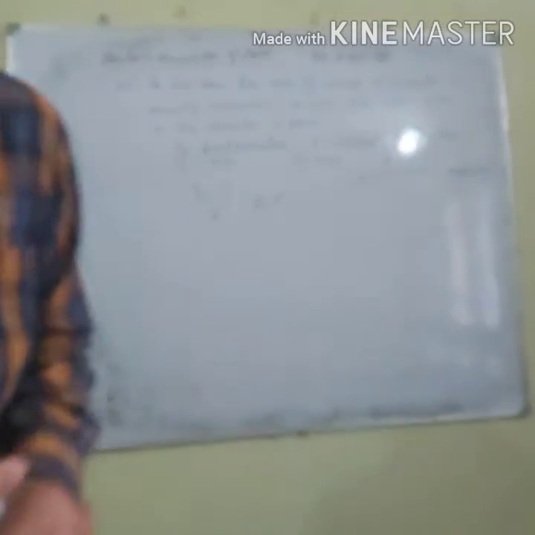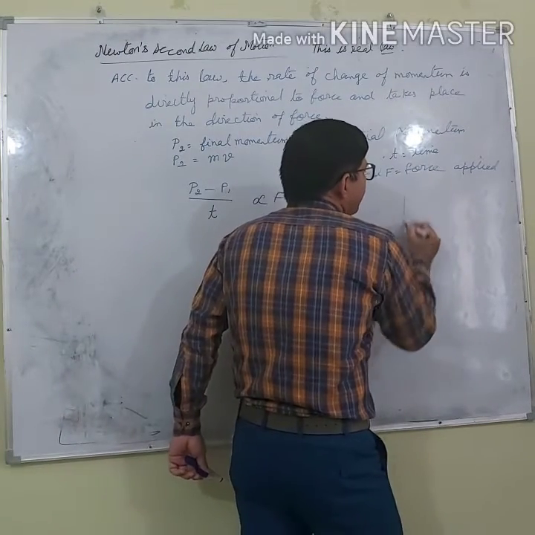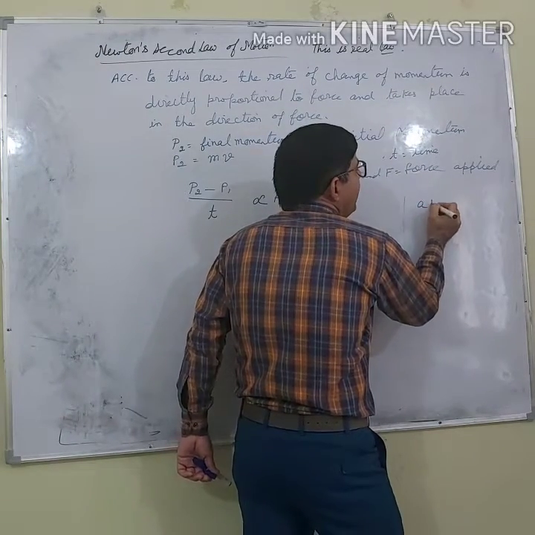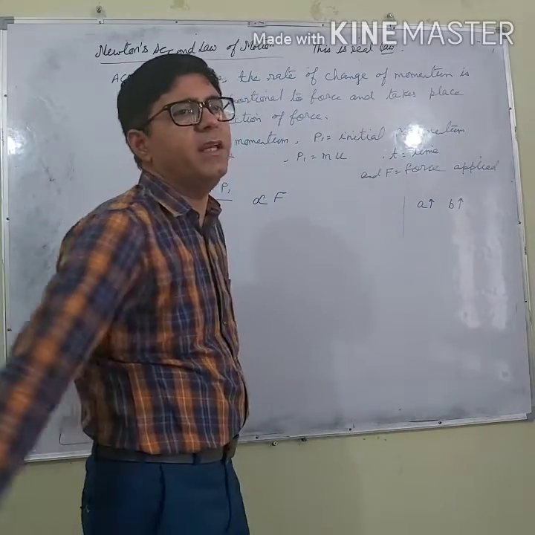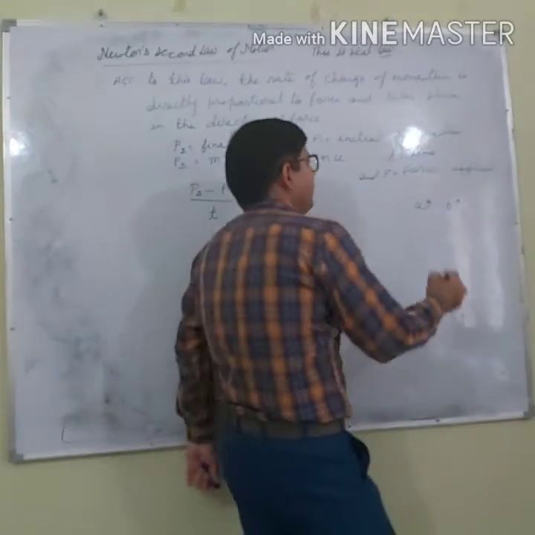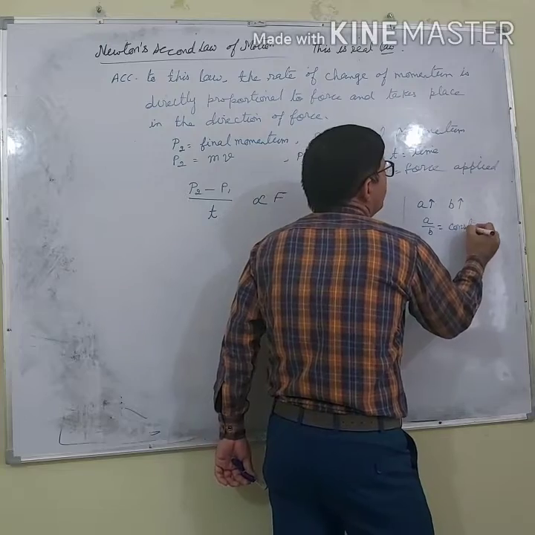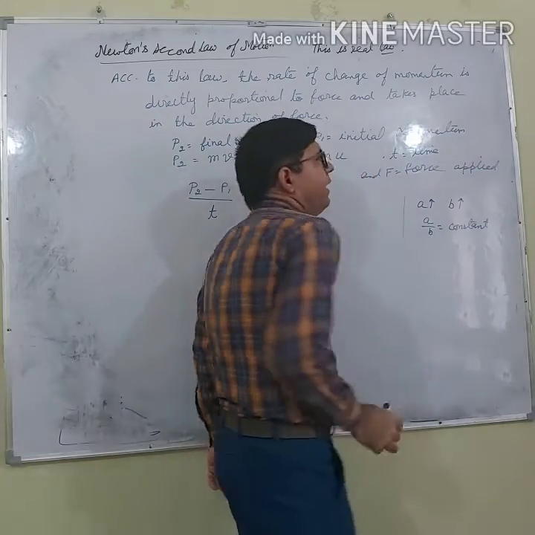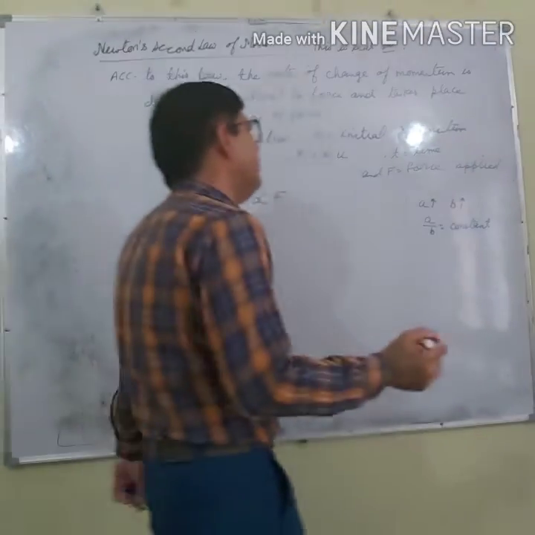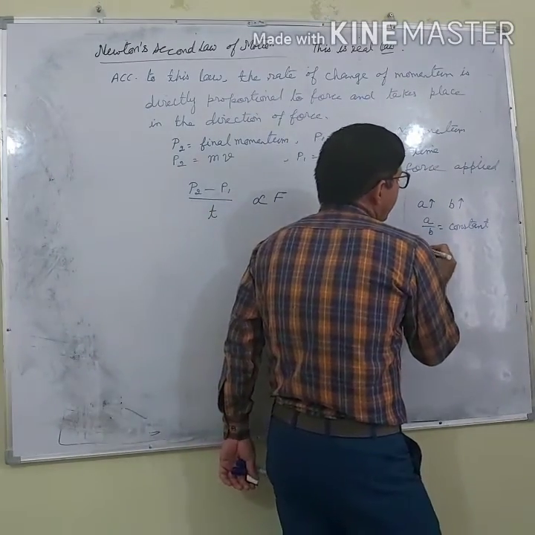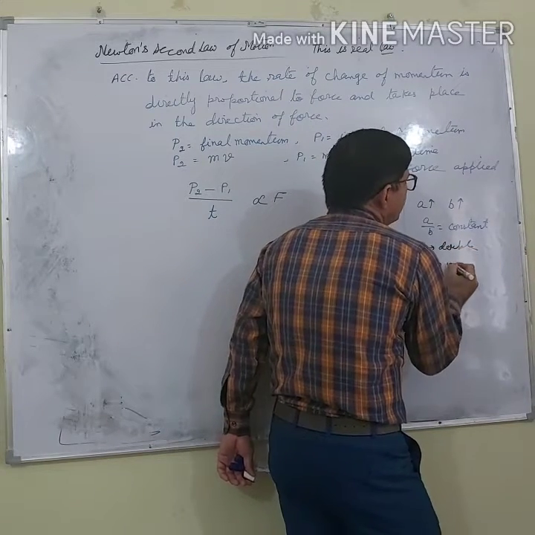What is the meaning of the term directly proportional? Directly proportional means that if a quantity increases and another related quantity also increases in such a way that their ratio remains the same or constant, I will say that A is directly proportional to B. Let me explain. If I double A, B is also doubled.